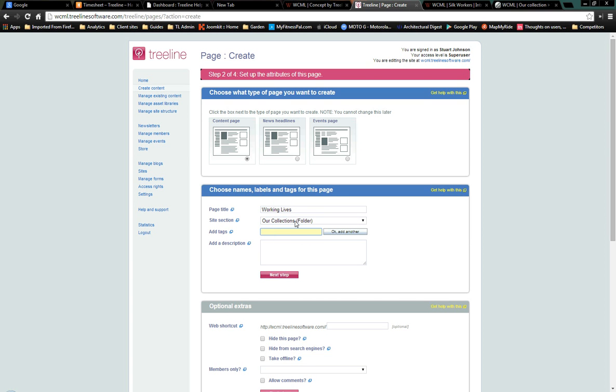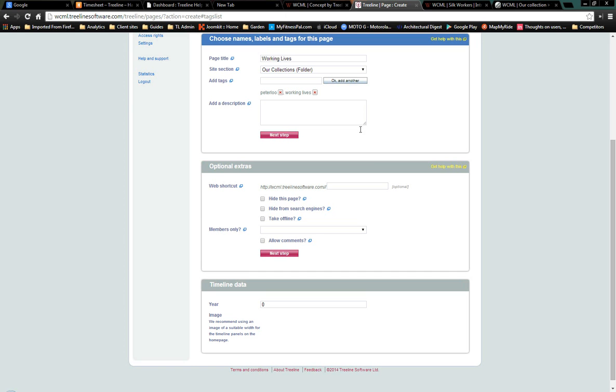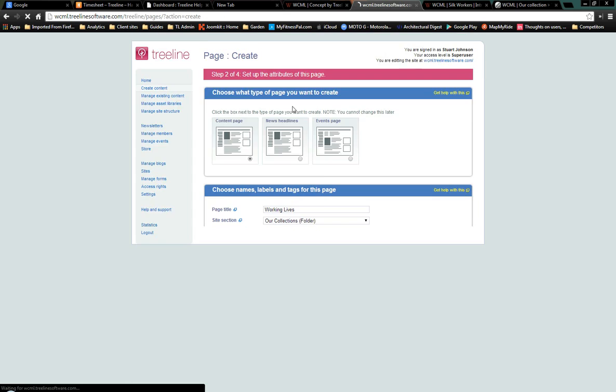Now we need a tag for this. It's about Working Lives. So if you start to type Working Lives, you can see it comes up, add the tag by clicking OK. If I wanted to add another tag like Peterloo, I click it and OK, add another one. Page refreshes and it's there as well, but it's not actually about Peterloo, so I'm going to delete that.